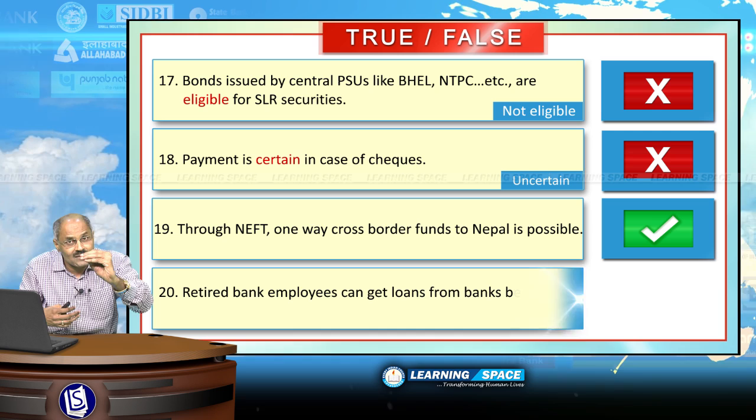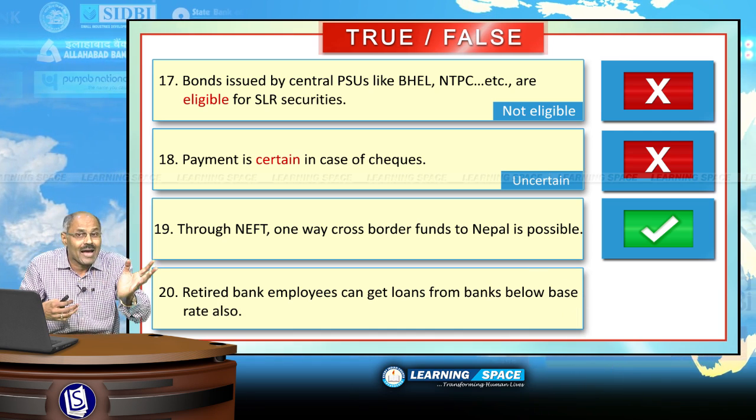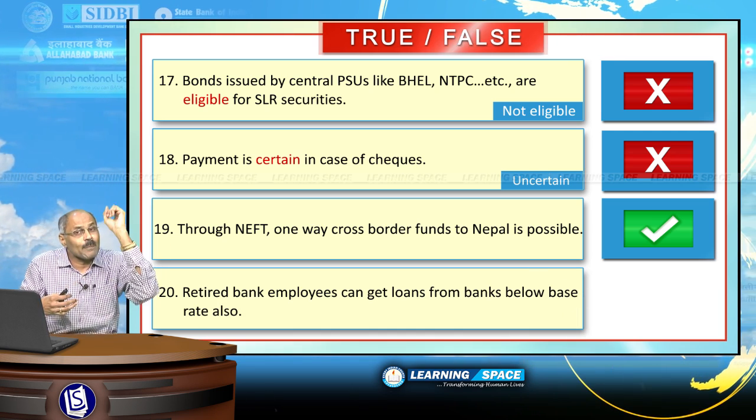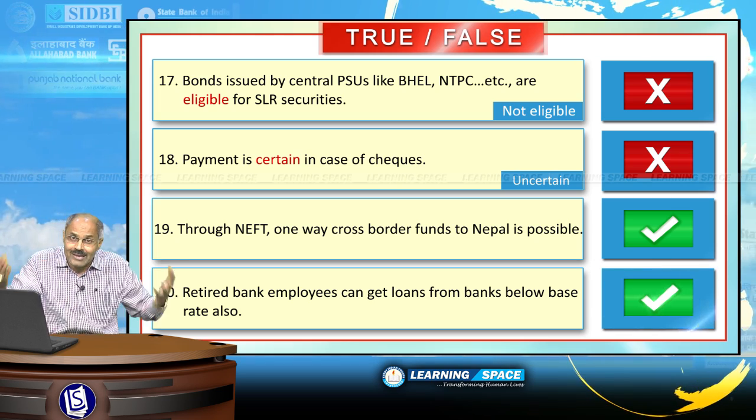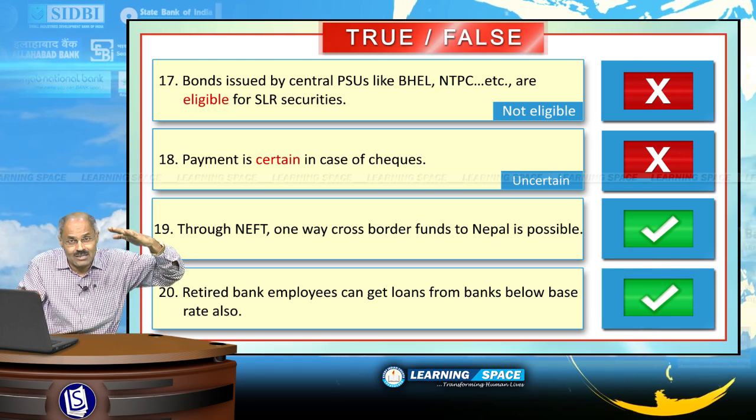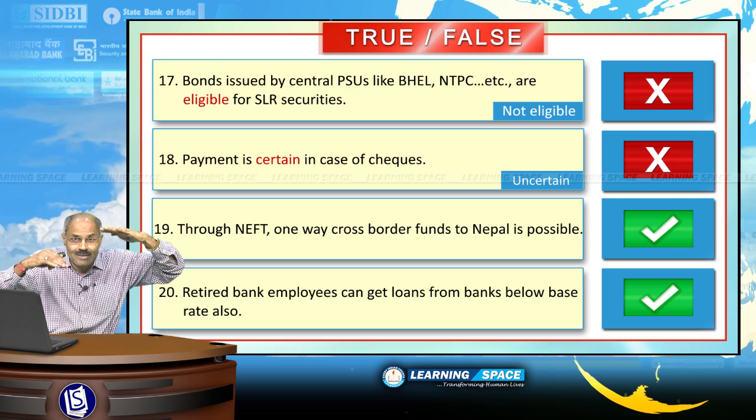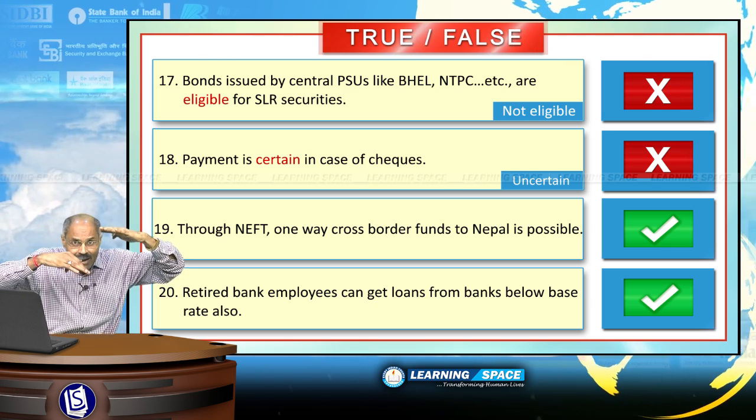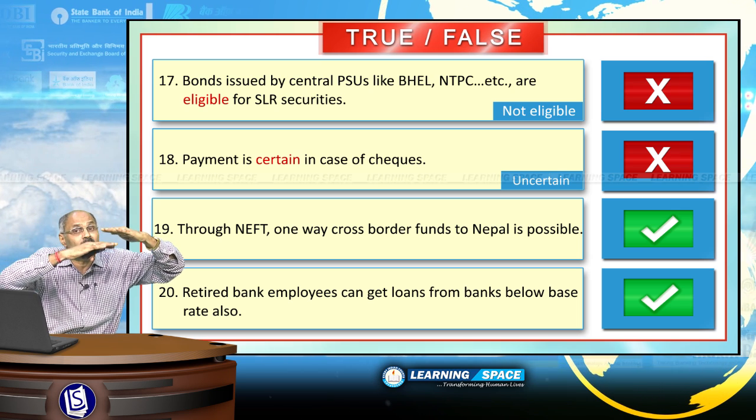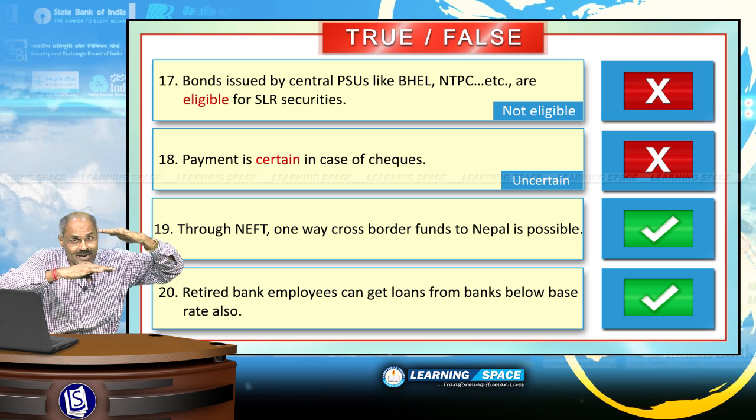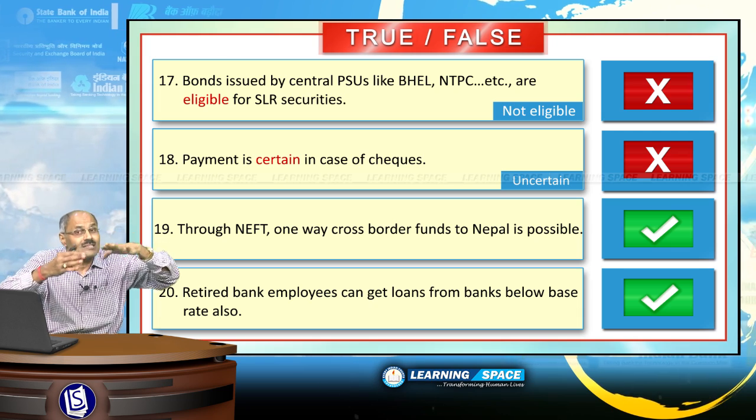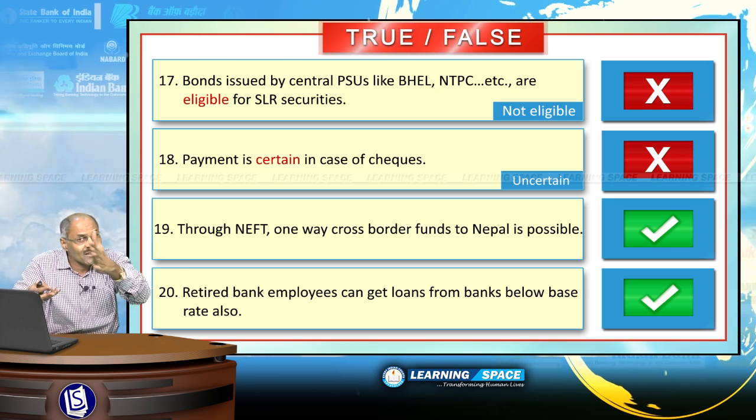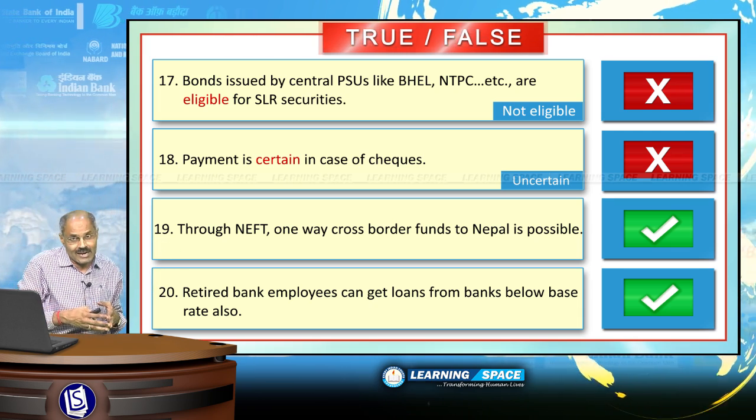Retired bank employees can get loans from banks below base rate also. Absolutely right. There are some exemptions to base rate, and one such exemption is for bank employees, and including retired bank employees, loans can be given at below base rate, and please don't forget this is one exemption. So the given sentence is absolutely correct.